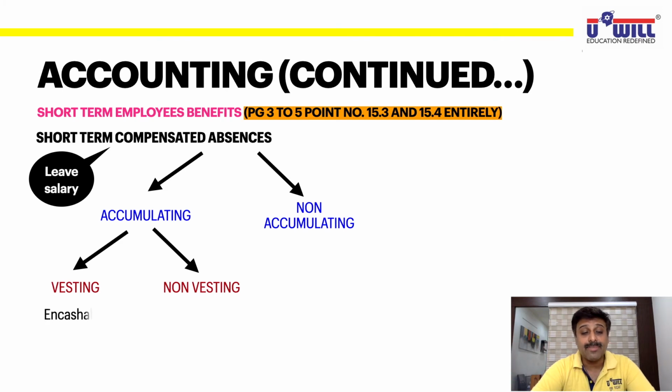That is called vesting. So what is the vesting type of compensated absences? Encashable. Encashable means you can take money against those leaves. Okay. And you have studied this topic in leave salary. Leave salary taken in cash or accumulated. Okay. And we have studied how they are exempt also.